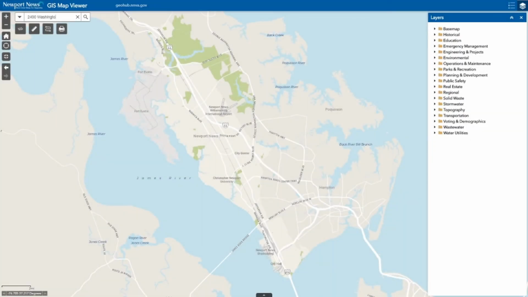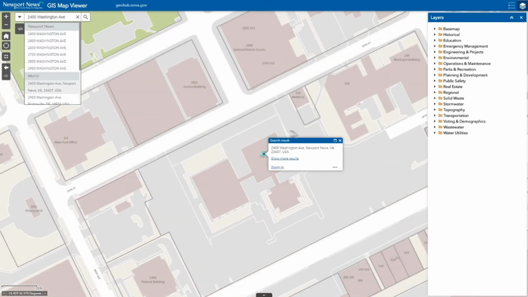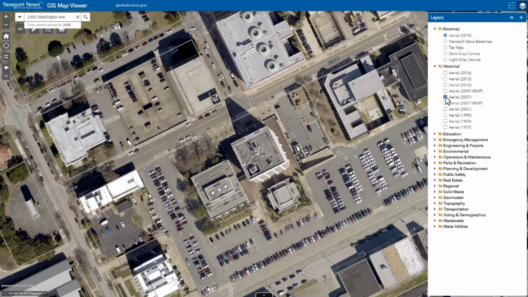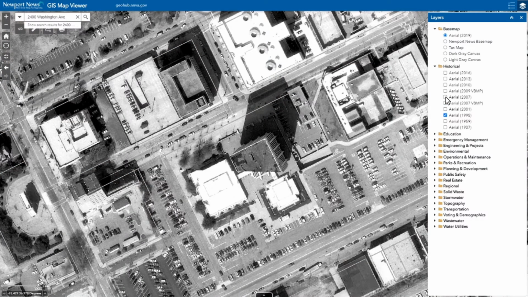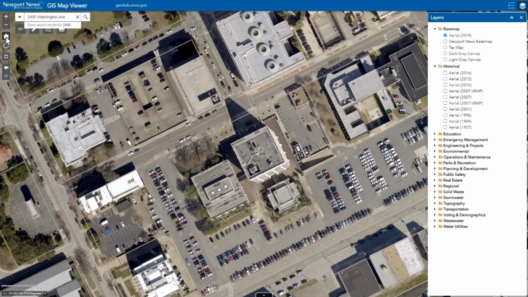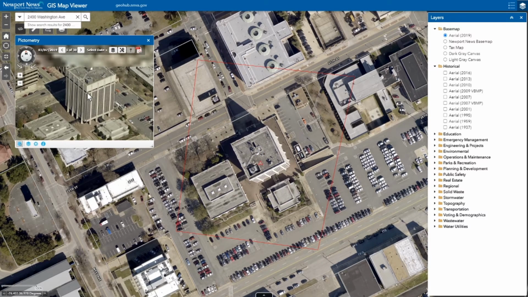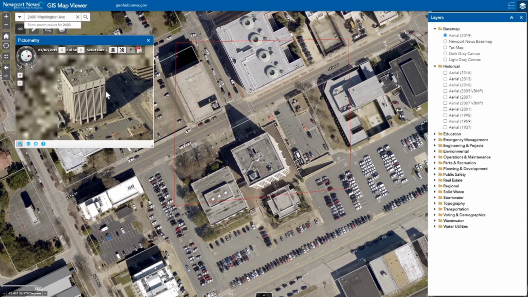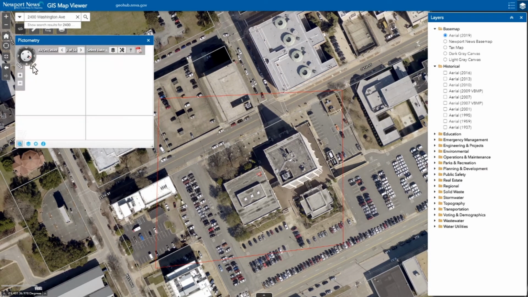GIS Viewer. This GIS Viewer application contains multiple navigation tools and a variety of base map options. Included in the GIS Viewer are years of historical aerial photography, street maps, dozens of city data layers, and other features to make mapping technology more accessible to the largest possible audience. Search for parcel information, explore data layers, or try the pictometry option, a bird's eye view to see 360 degrees around any property in the city. A more comprehensive GIS Viewer tutorial is available at the top of the viewer page.